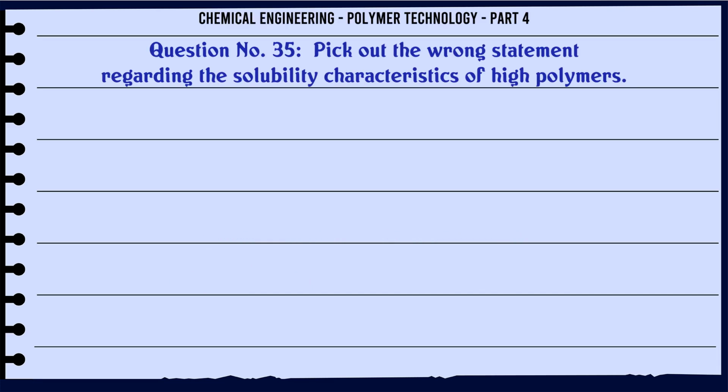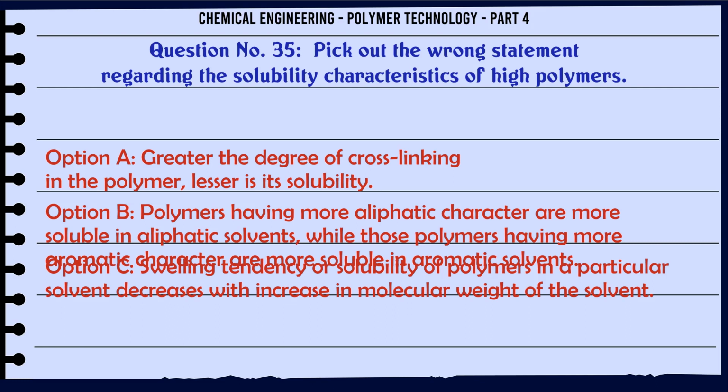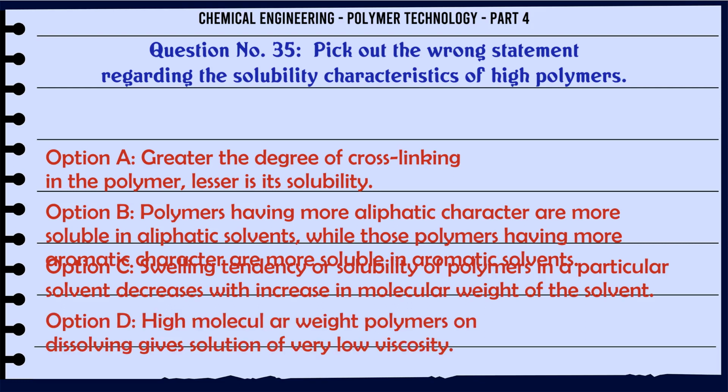Pick out the wrong statement regarding the solubility characteristics of high polymers. A. Greater the degree of cross-linking in the polymer, lesser is its solubility. B. Polymers having more aliphatic character are more soluble in aliphatic solvents, while those having more aromatic character are more soluble in aromatic solvents.